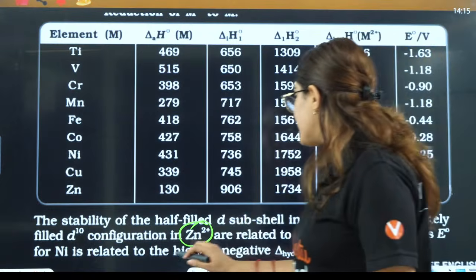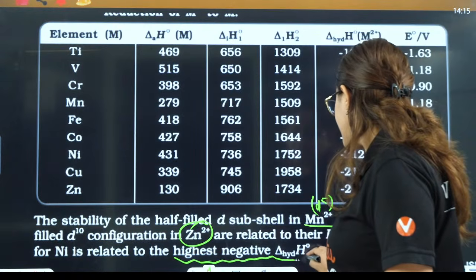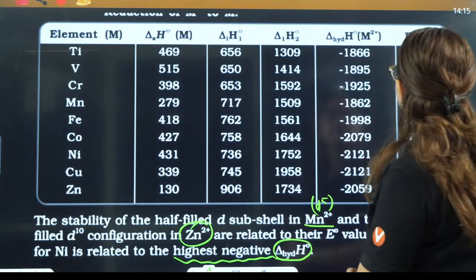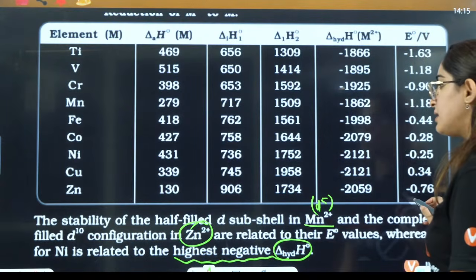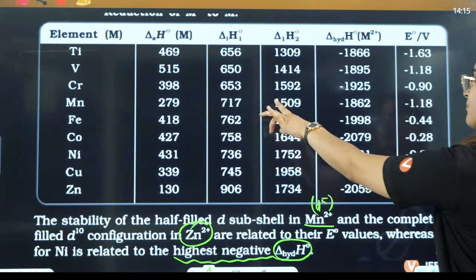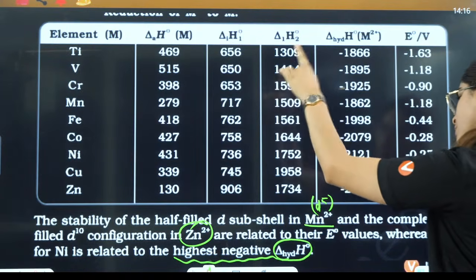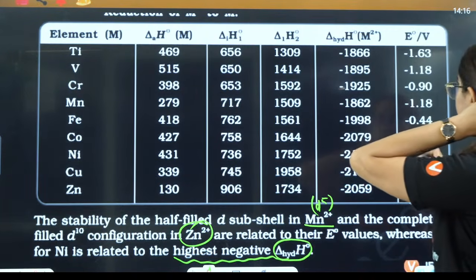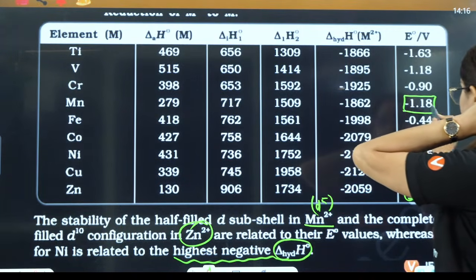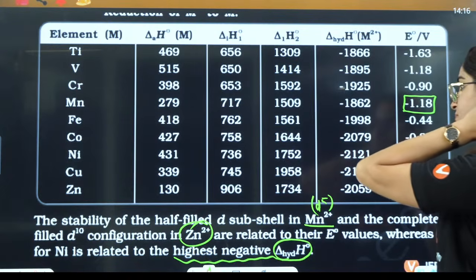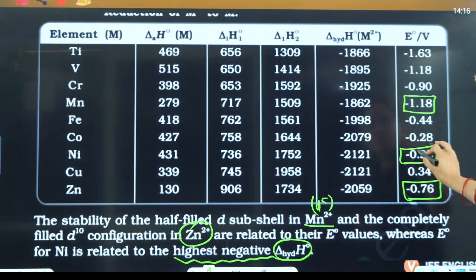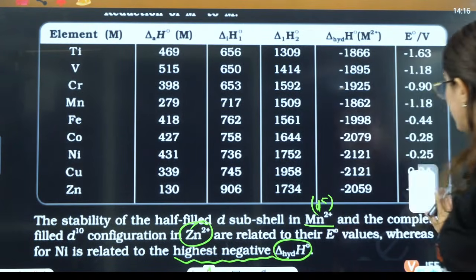Whereas nickel is related to the highest negative delta H hydration. They are saying that in the case of nickel, if you see this here, manganese, then you have zinc. Zinc is this, manganese is this, then you have nickel, right? Here the reduction potential values are quite negative. Why are they negative? Because of this reason. Okay.